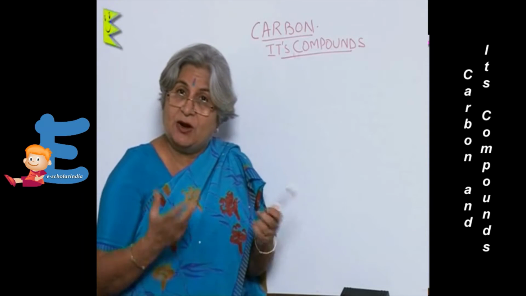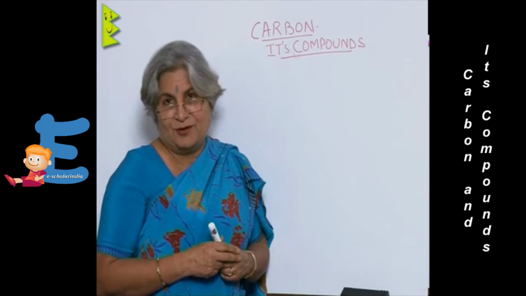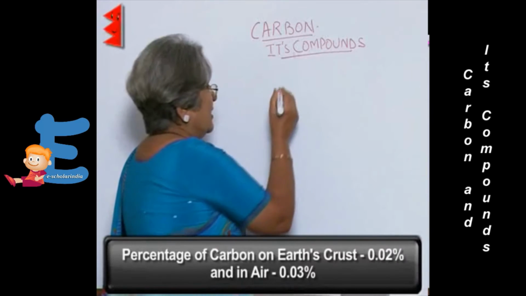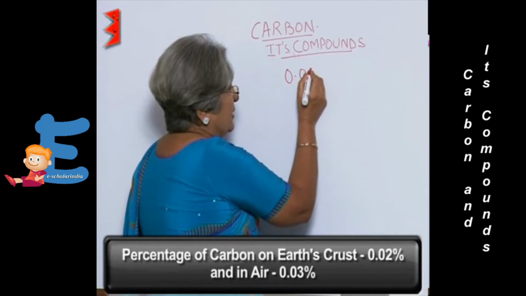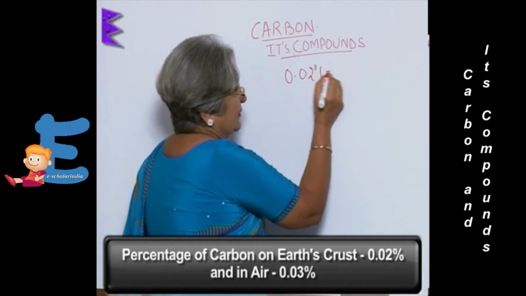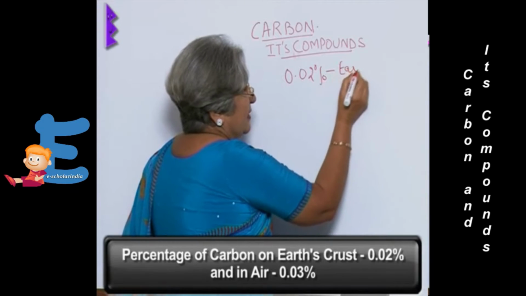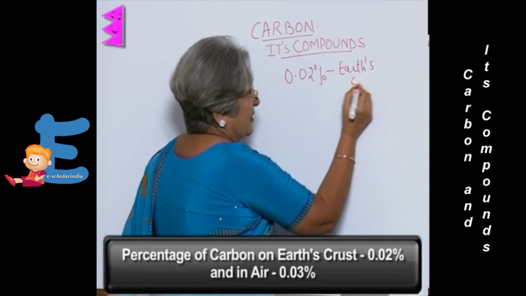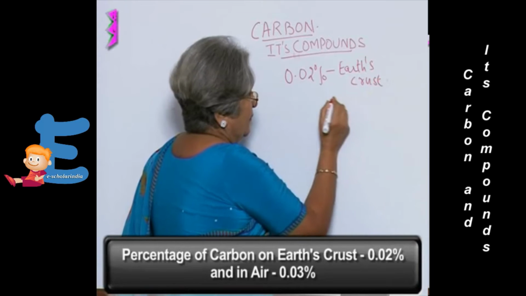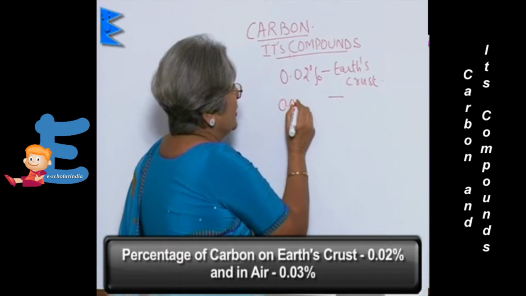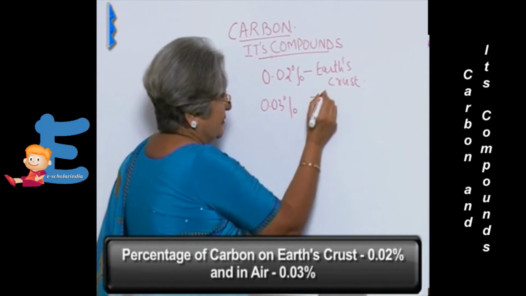So there must be a lot of carbon available? Not really. On Earth's crust, there is only 0.02% carbon. And in air, of course you must be knowing, 0.03%.